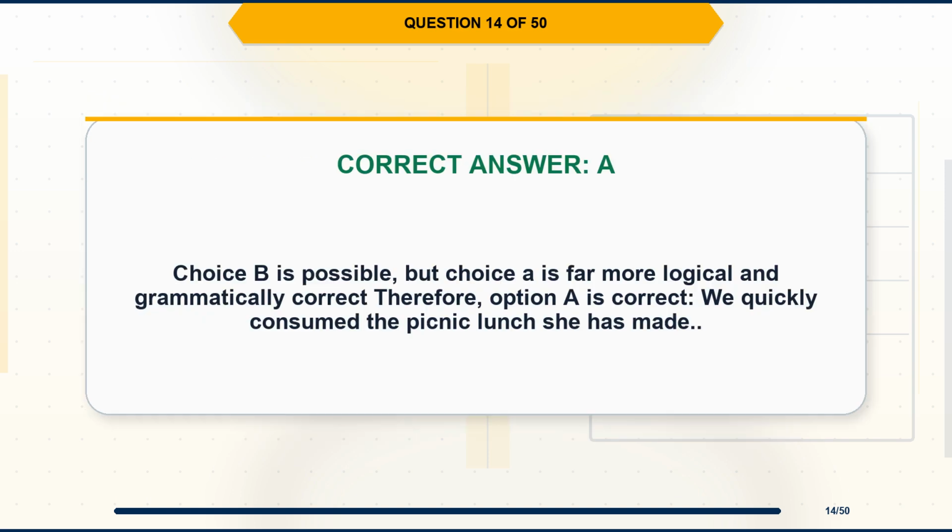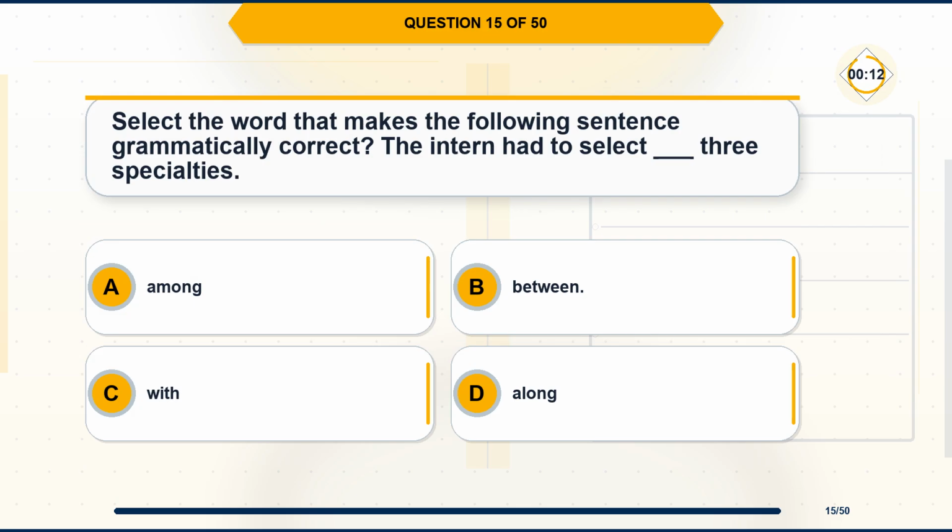Explanation. Choice B is possible, but choice A is far more logical and grammatically correct, therefore, option A is correct, we quickly consumed the picnic lunch she has made. Question 15. Select the word that makes the following sentence grammatically correct. The intern had to select blank 3 specialties. Option A, among. Option B, between. Option C, with. Option D, along.